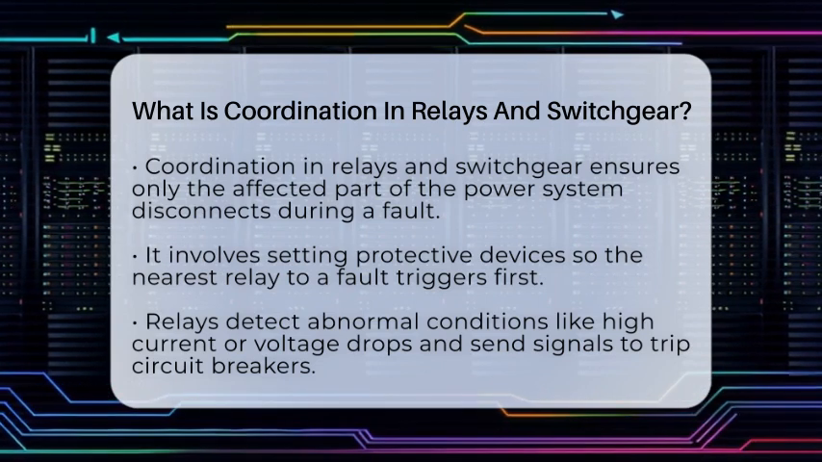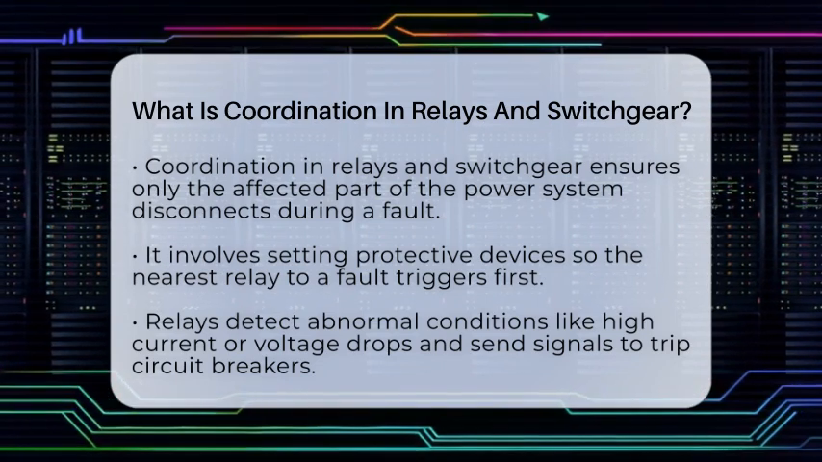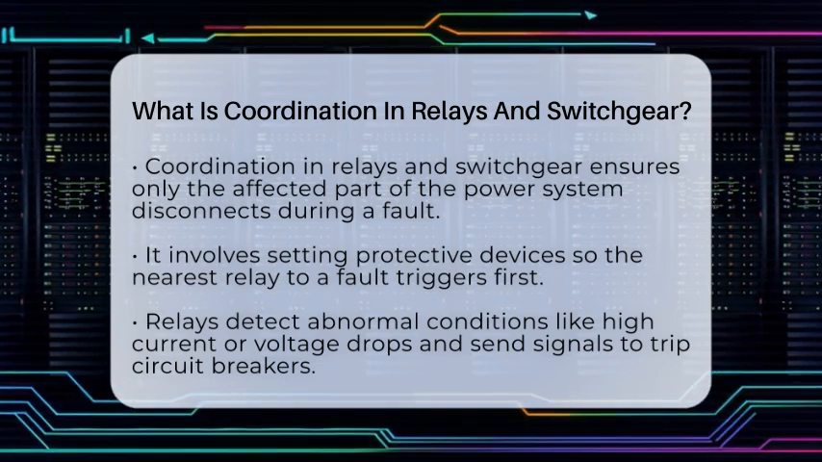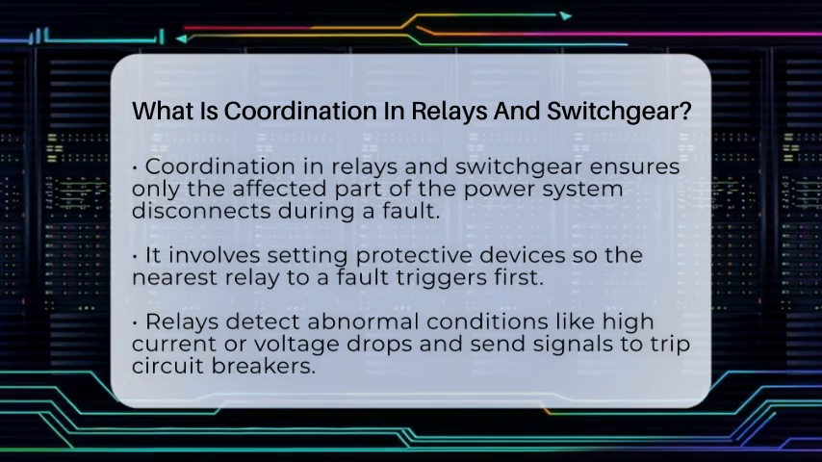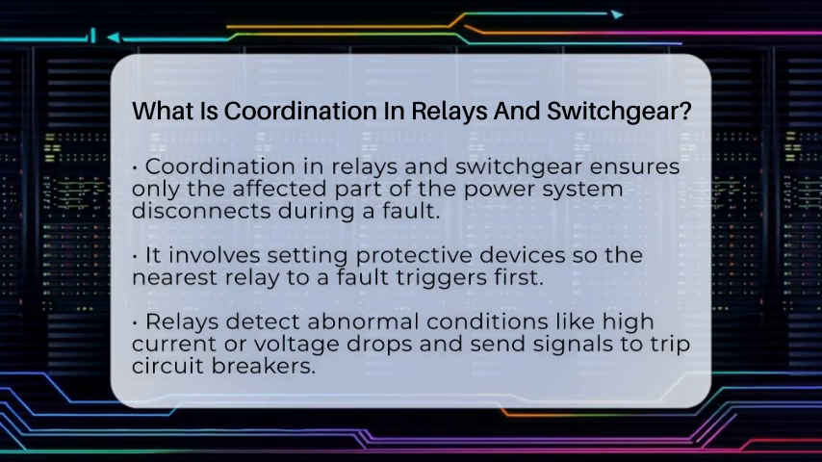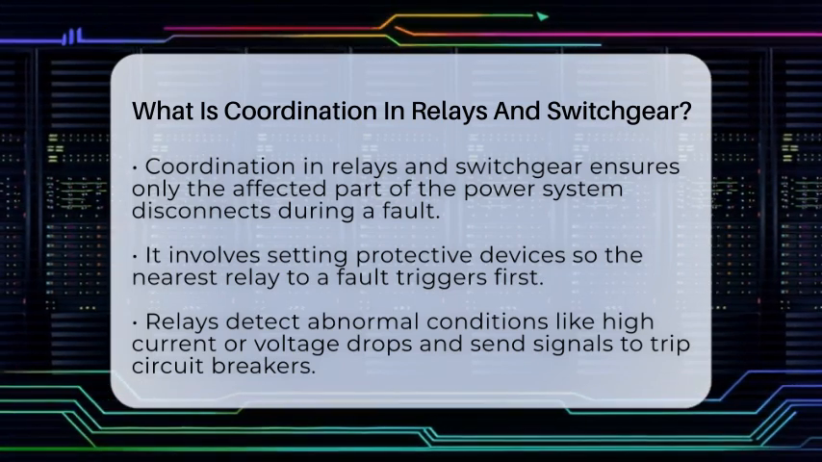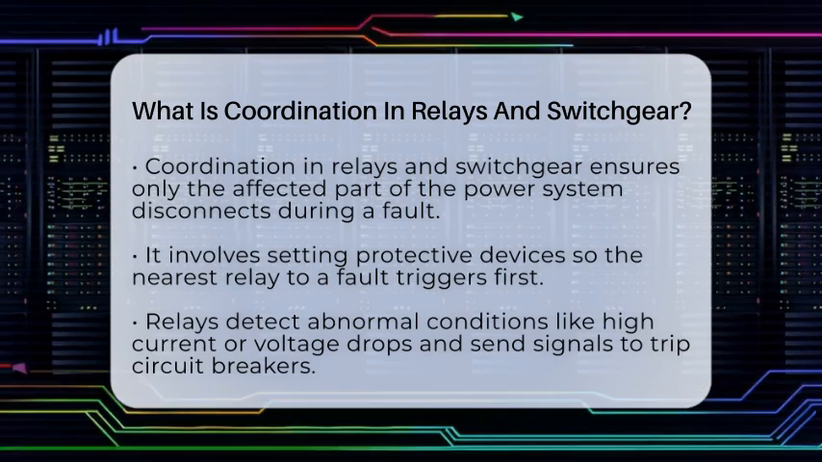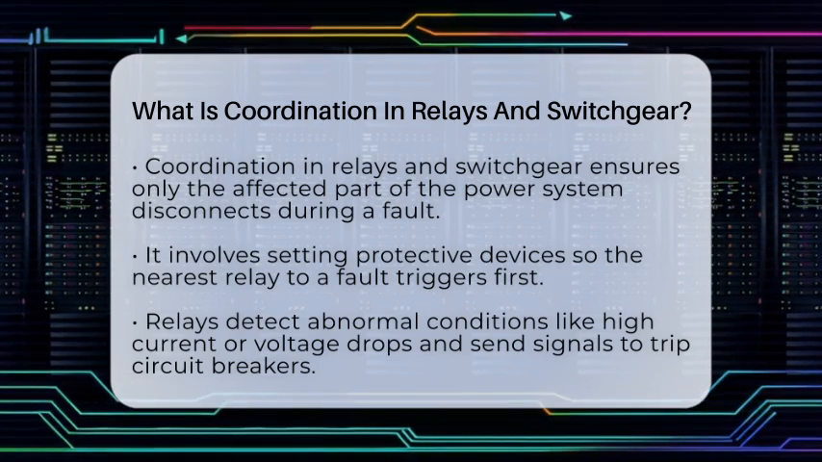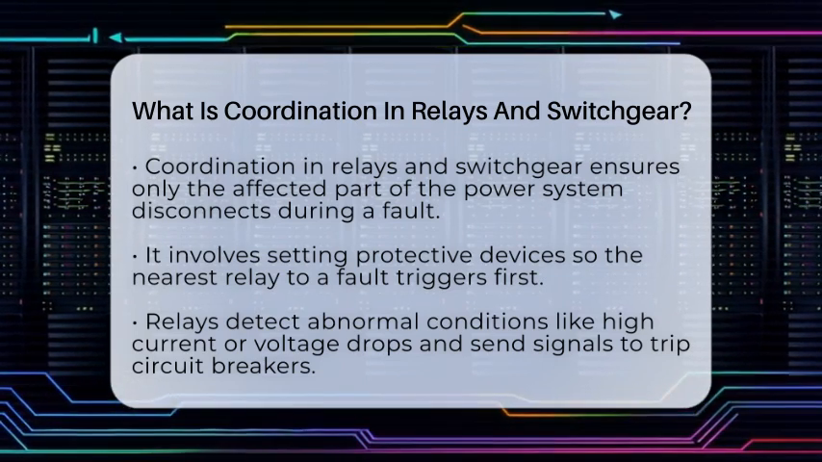In simple terms, coordination means setting up protective devices so that only the relay nearest to the fault triggers the circuit breaker to disconnect that part of the system. This way, the rest of the power network keeps running smoothly. It's a smart way to protect equipment and keep power flowing without unnecessary interruptions.